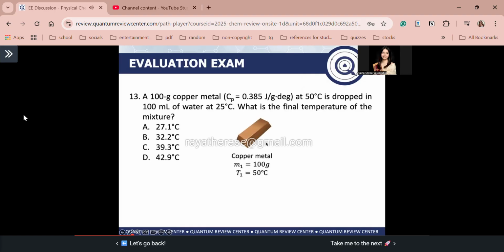So we are given here a copper metal with a mass of 100 grams, initial temperature of 50 degrees Celsius. And then we're also given here water with a mass of 100 grams. Why did we make it 100 grams? Guys, the density of water is just 1 gram per ml. So 100 ml of water is just equal to 100 grams of water. Then the T2, the initial temperature of the water, is equal to 25 degrees Celsius.